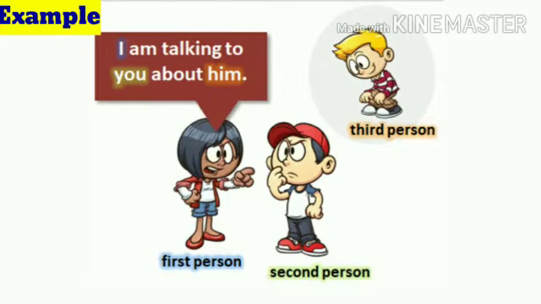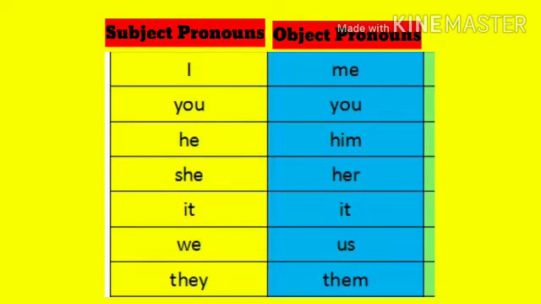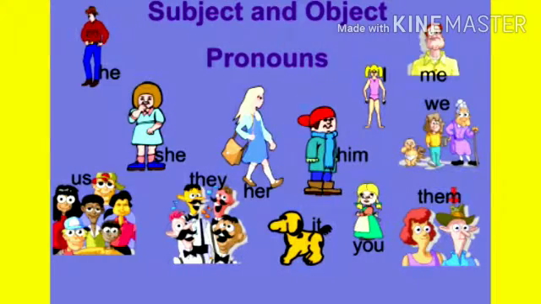Let's take an example. I am talking to you about him. In this sentence, I is the first person who is speaking something. You is the second person who is listening to the speaker. And him is the third person about whom the talk is going on. I hope, students, you all have understood the use of first person, second person and third person pronouns in a sentence. Students, these pronouns are used as subject pronouns and object pronouns in a sentence. Let's learn about subject pronouns and object pronouns.